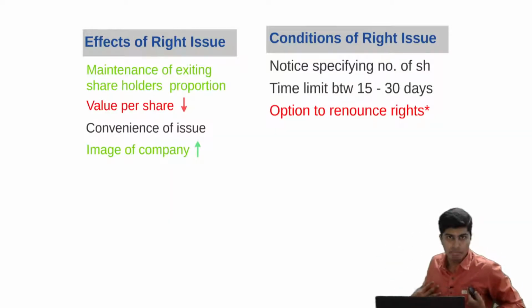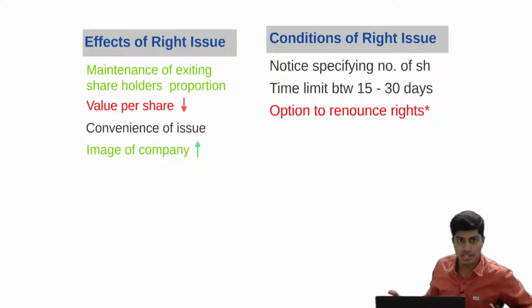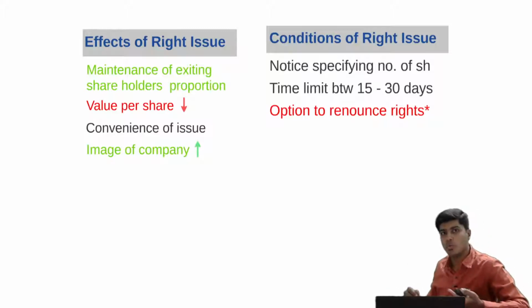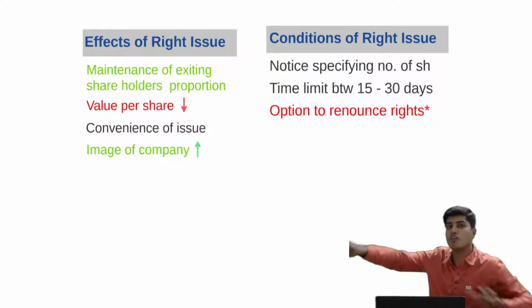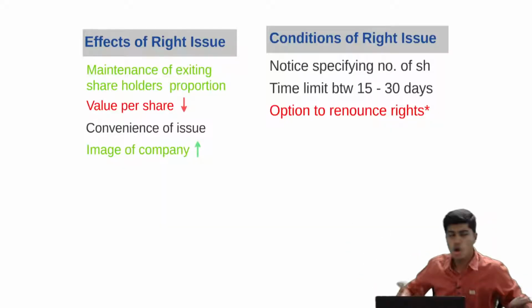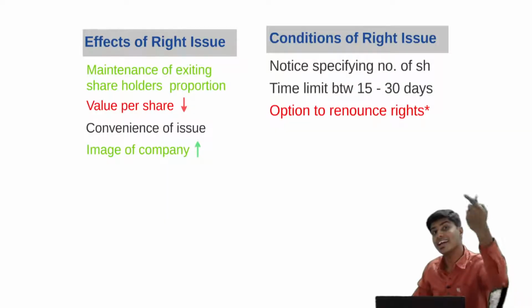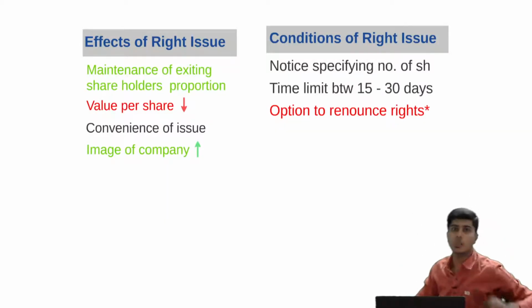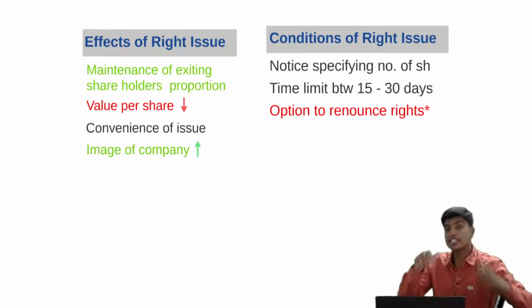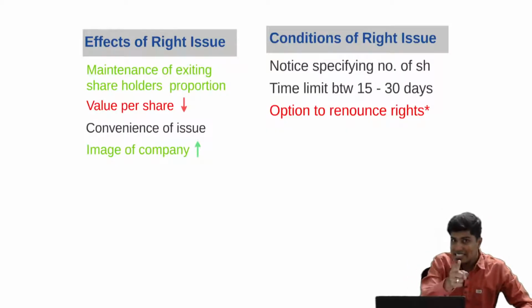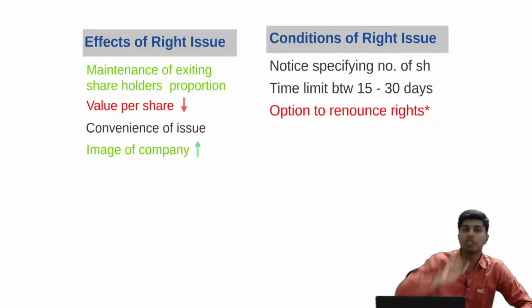Meaning, I am Bhim. I have been allotted 5,000 rights. Either I can pay 120 rupees against each of those 5,000 rights and then buy the shares, or I can sell it to you. Not the share. I am selling the right to you. Using that right, you can pay the money and acquire the share from the company. Such an option should be given, unless the articles of the company put a restriction.